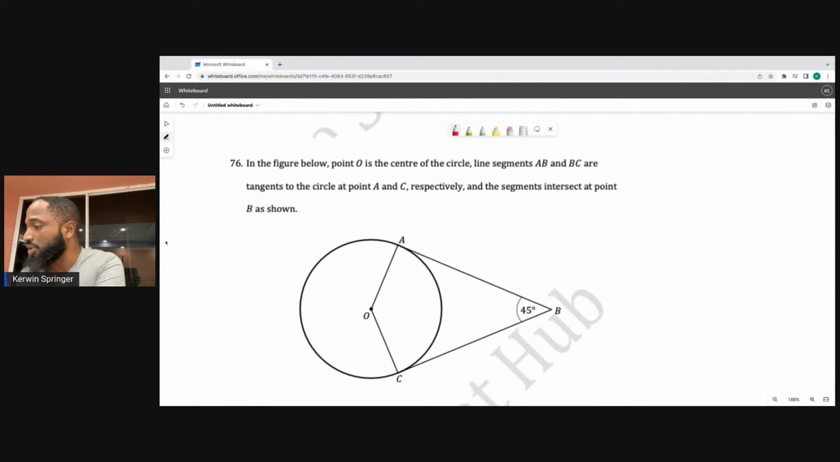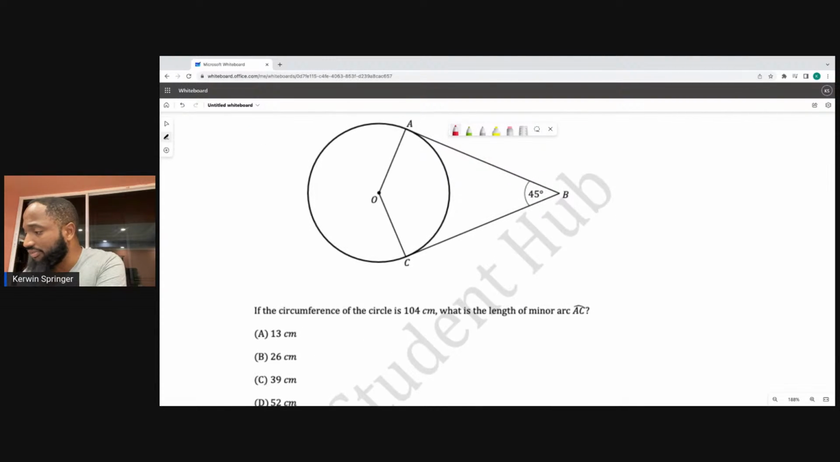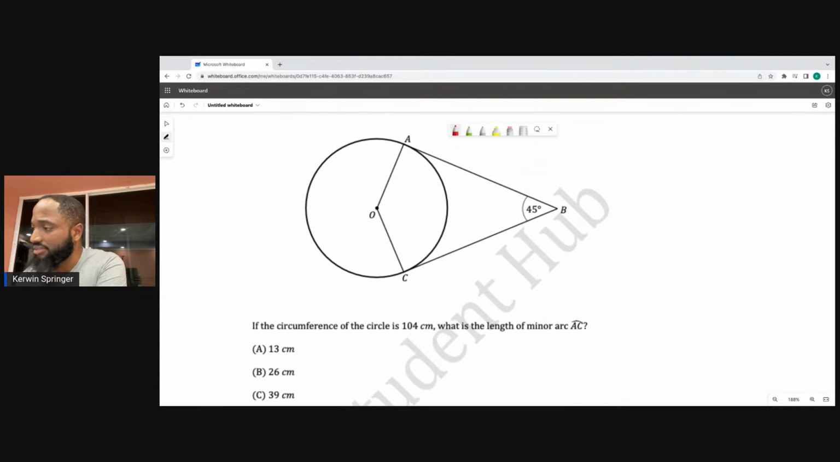In the figure below, point O is at the center of the circle. Line segments AB and BC are tangents. You can check online for past papers. Tangents AB and BC intersect at point B as shown. Okay, fine. If the circumference of the circle is 104, what is the length of minor arc AC?